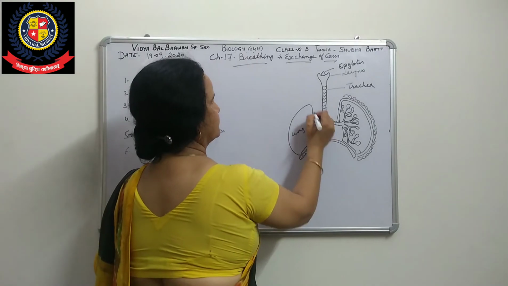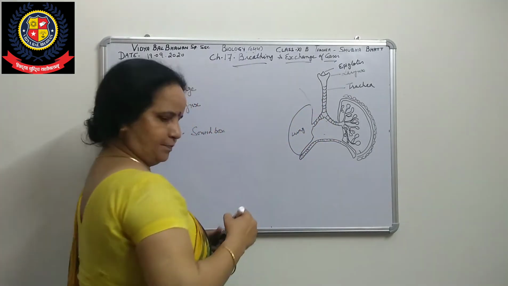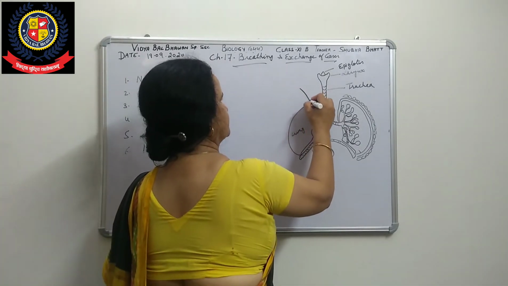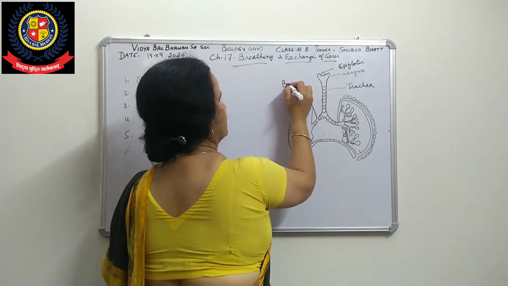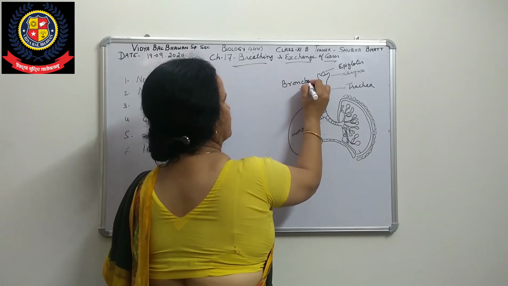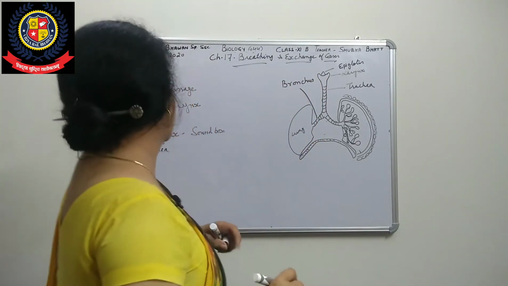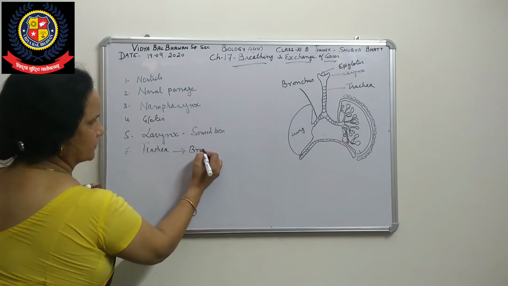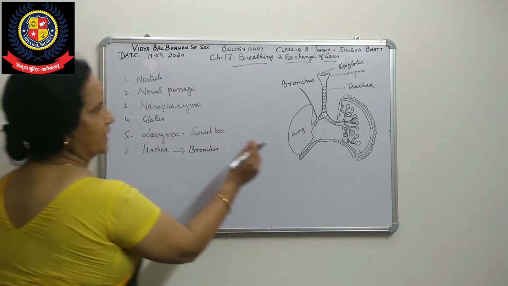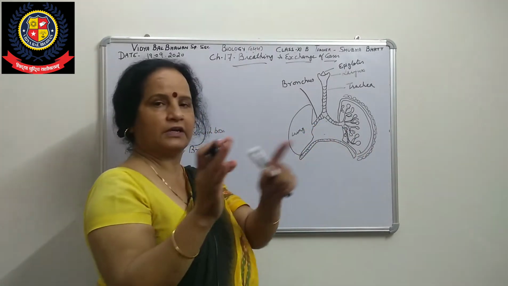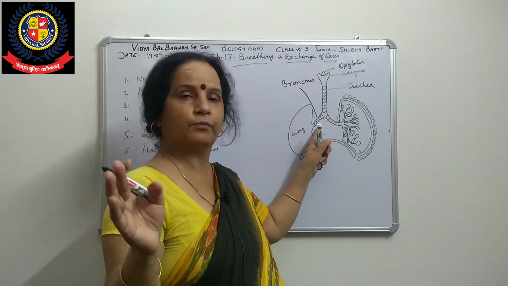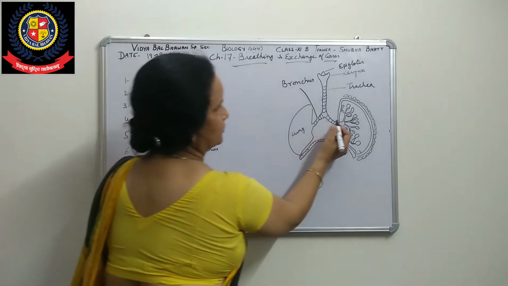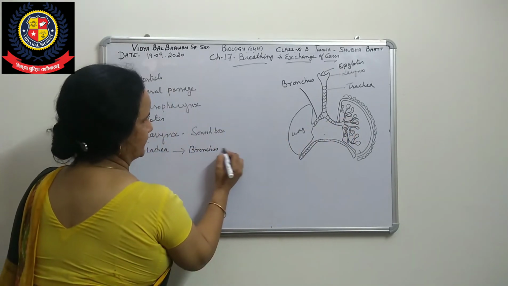What is it called? This is called the bronchus. When the trachea divides, it divides into bronchi. Both divide and move to enter the lungs. Then these bronchi are further divided.